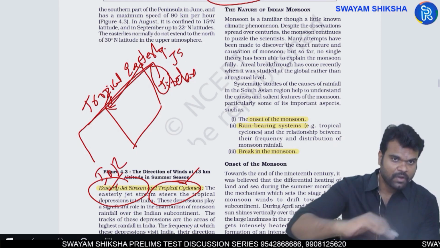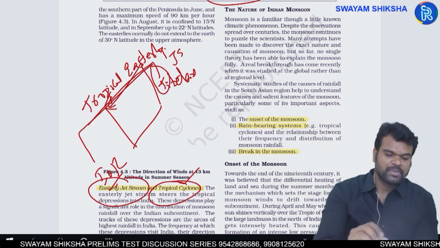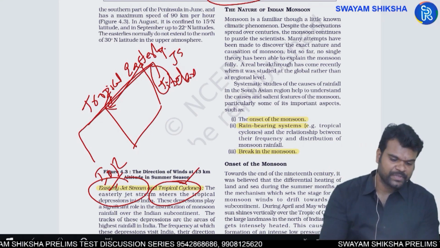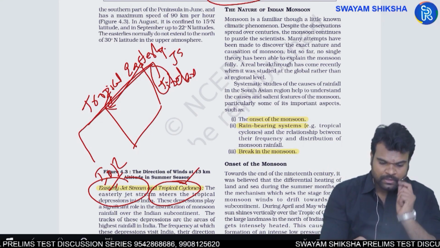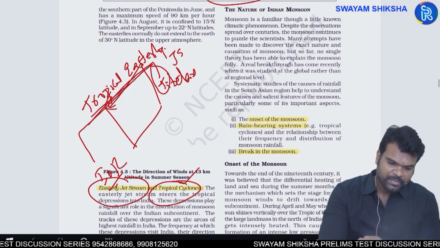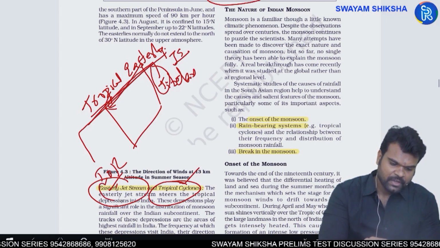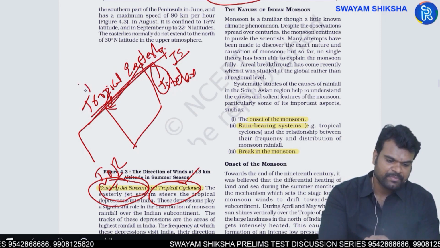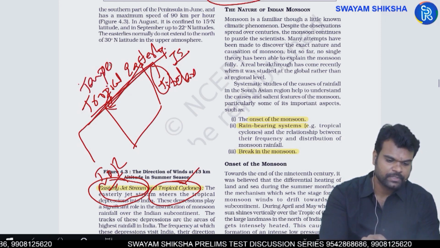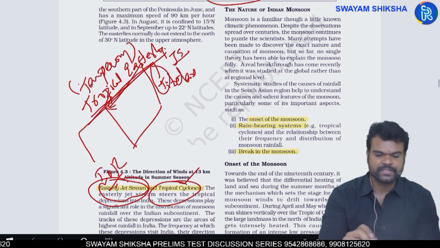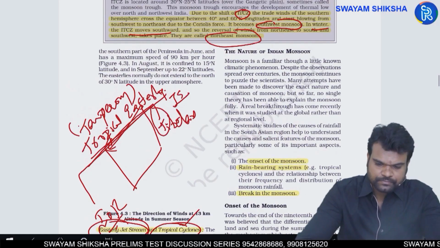It is not on the ground, it is in the upper part of the troposphere, nothing but the upper tropospheric part. So this is called the tropical easterly jet stream, simply called easterly jet stream. It is temporary in nature, it is not a permanent one. It is a temporary jet stream.